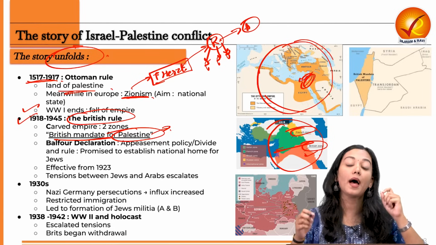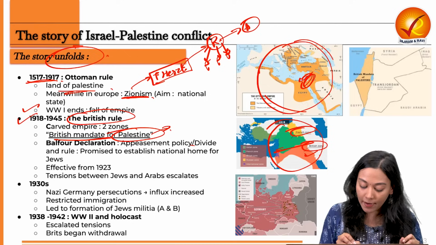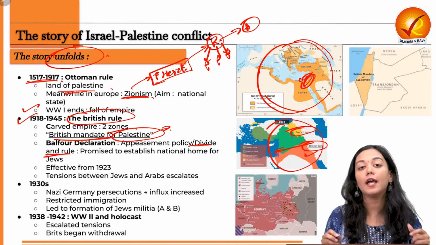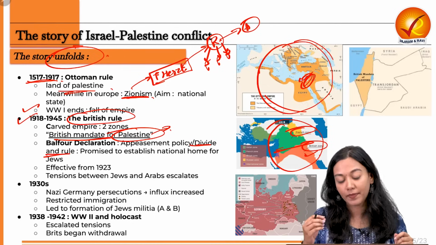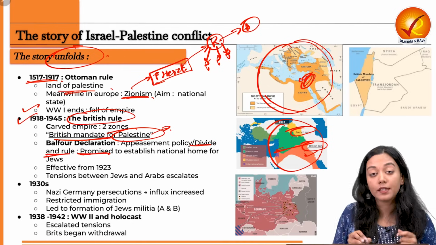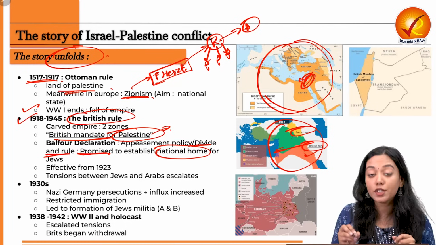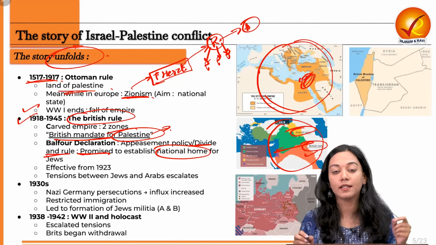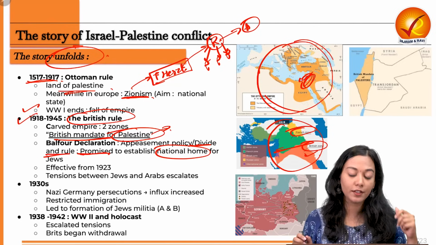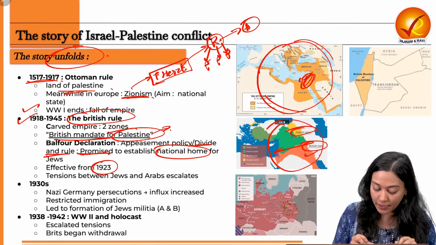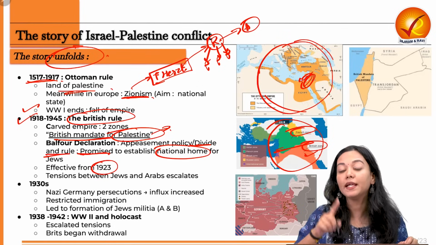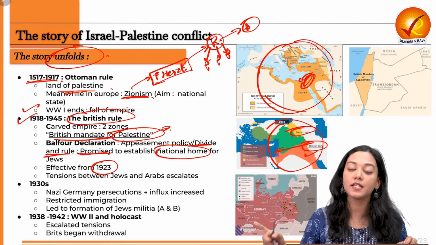So they will perform an appeasement policy, or a divide and rule kind of policy, where they will enforce the Balfour Declaration. The British Parliament will promise Jews their national home in the region of Palestine, in the region of Israel. This will make the Jews very happy. It became effective from 1923, but it will make the Arab people who are living in Palestine very sad